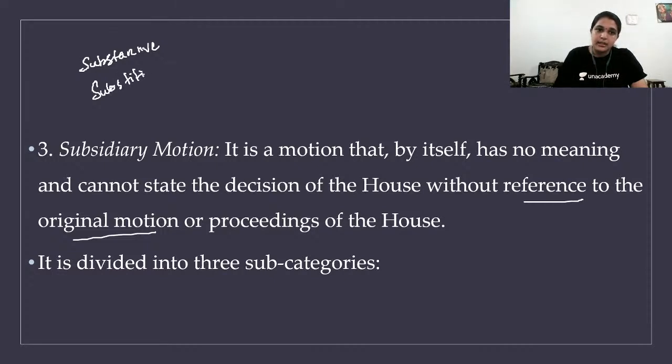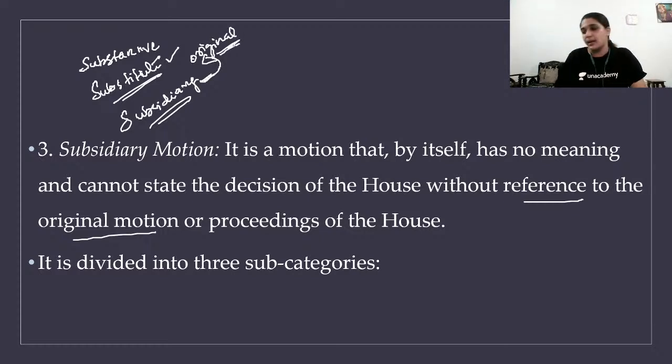Substitute motion is like there is a motion passed, but that motion was not accepted, rejected, or failed, so you bring in a substitute for that. That's called a substitute motion. Subsidiary motion is like an additional, a complement for one original motion. This motion alone has no meaning. You have to go to the original motion to understand why this subsidiary motion is passed.